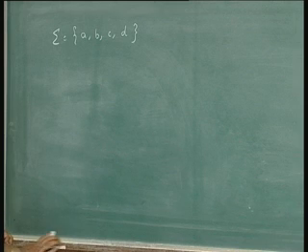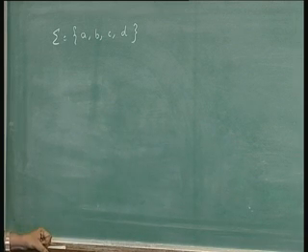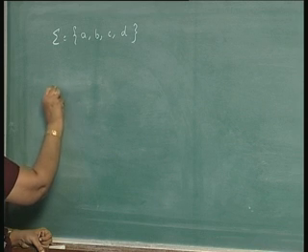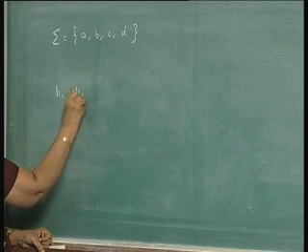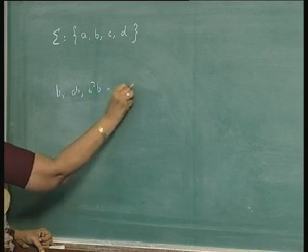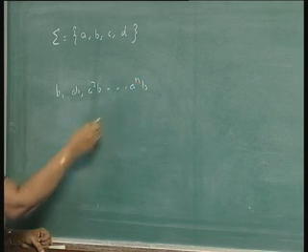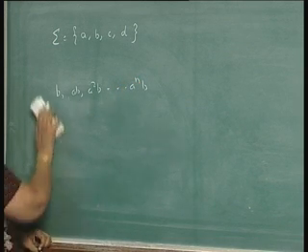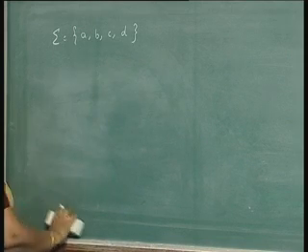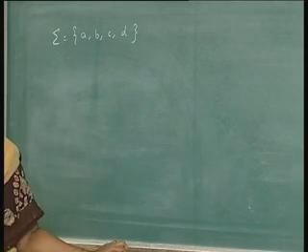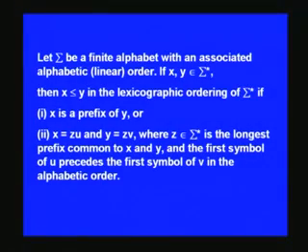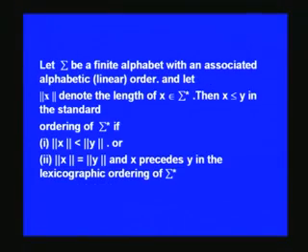If you consider two strings, you can say which one will come before that, but any subset will not have a least element. For example, if you consider the set b, a squared b, like that, a power n b, this subset does not have a least element. So, it is not a well order. It is a linear order, but not a well order. So, in order to introduce a well order, we define what is known as a standard ordering on sigma star.